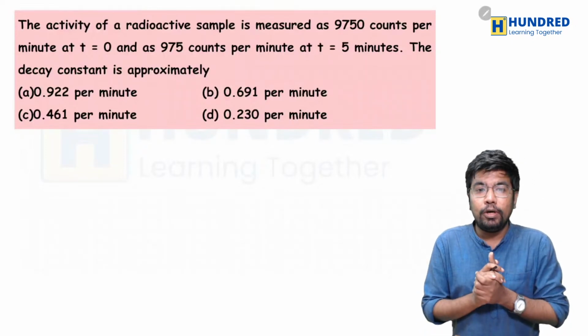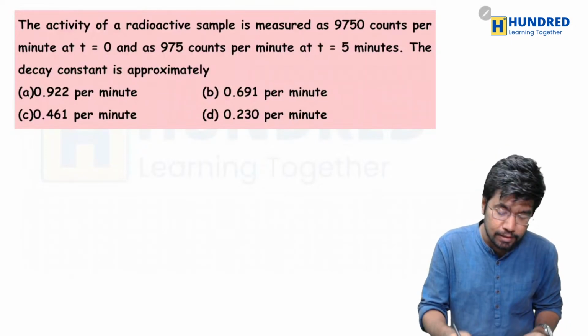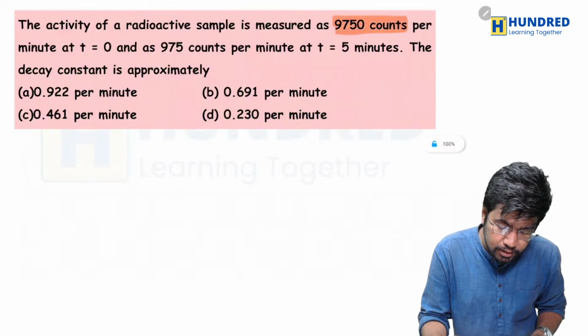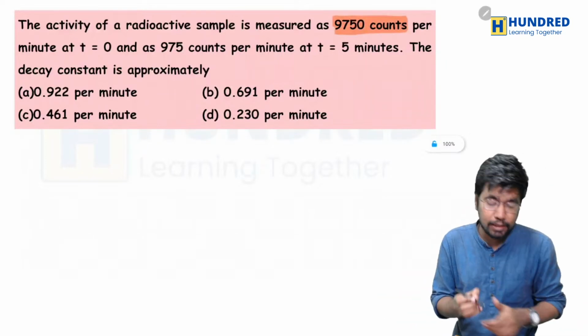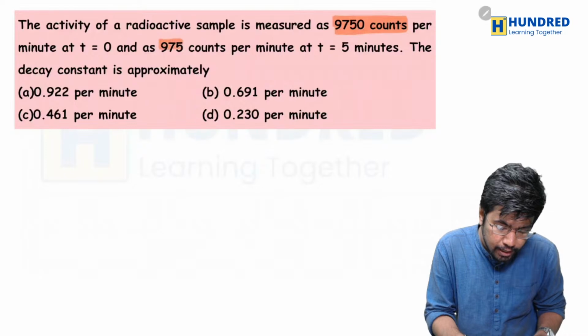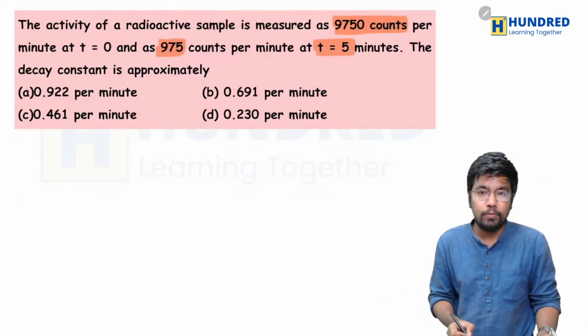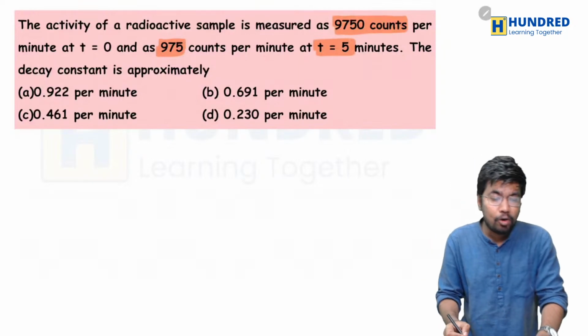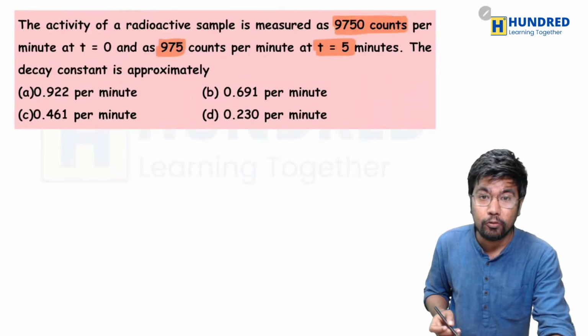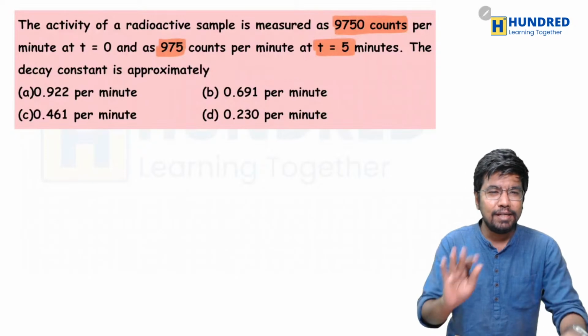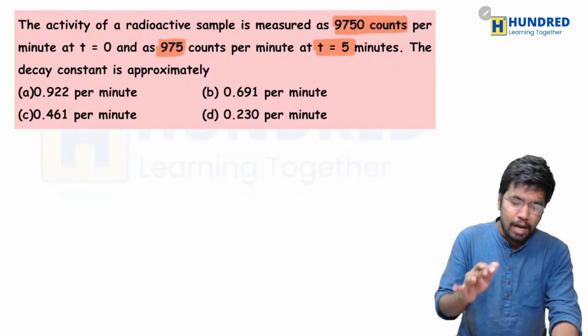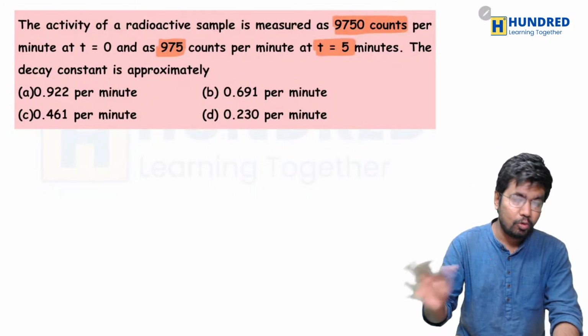So now the next question. The activity of a radioactive sample is measured as 9750 counts per minute at t equal to 0 and 975 counts at t equal to 5 minutes. They are asking us to find the decay constant, approximately. They are saying that is more than enough.